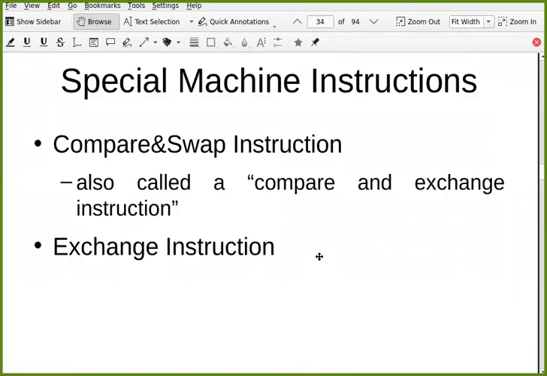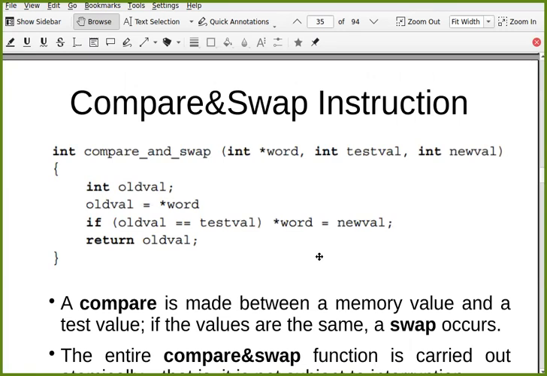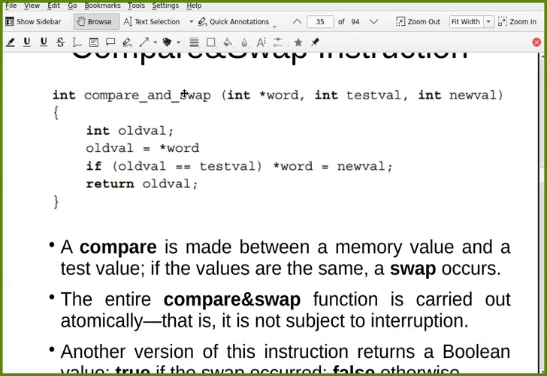There are two instructions that we are going to discuss, which are given in your book: the compare and swap instruction, which is also called compare and exchange, and the exchange instruction. So let us understand this. What is the compare and swap instruction? This is one small program showing how it is implemented. This is a pointer to some word. This is the test value and this is the new value. This is the memory location which we are going to test, against this test value, and then we are going to use this new value. So let us see what we do.